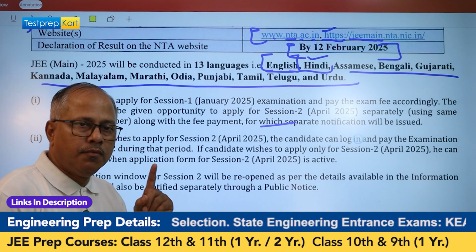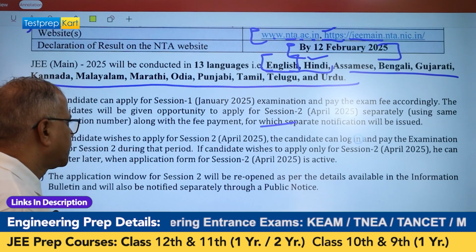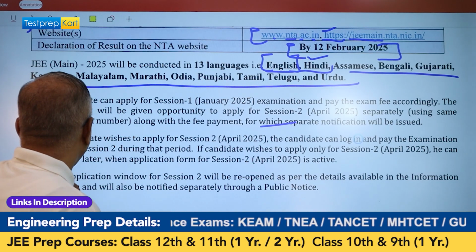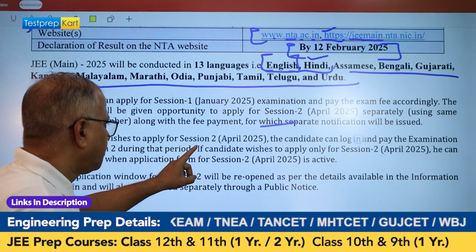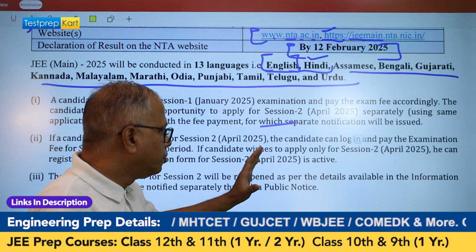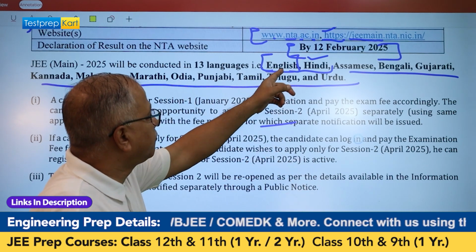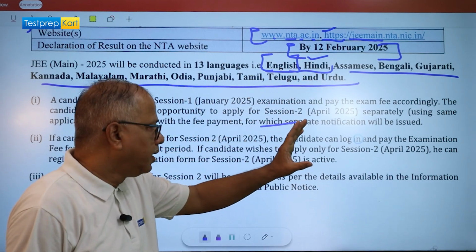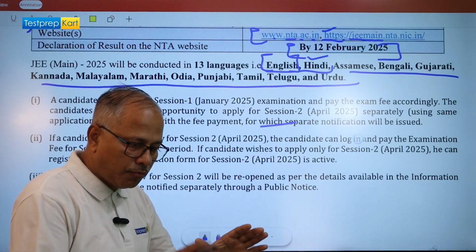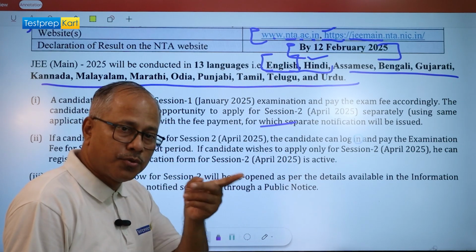Now, at this point of time, you would only be able to apply for JEE Main Session 1, which is going to take place in January. I have already told you the date. If a candidate wishes to apply for Session 2, which is going to take place in April, you need to log in and pay the examination fee again, and that is only after 12th February 2025. NTA will announce the date of opening the registration form for the April intake of JEE Main. That is known as Session 2.